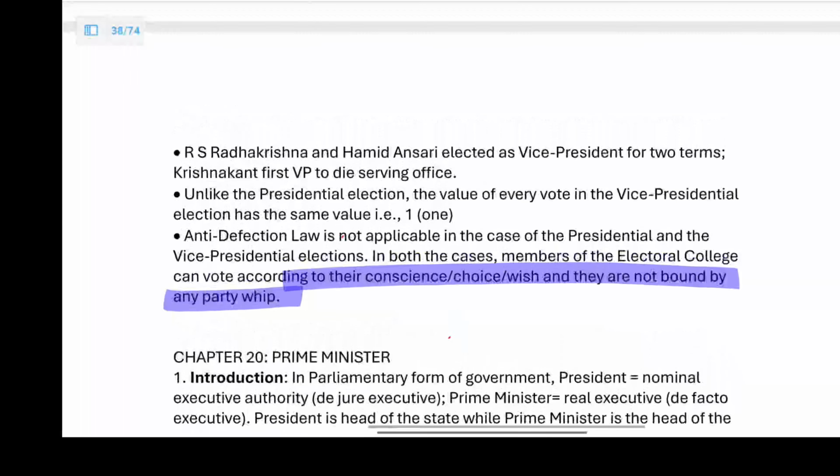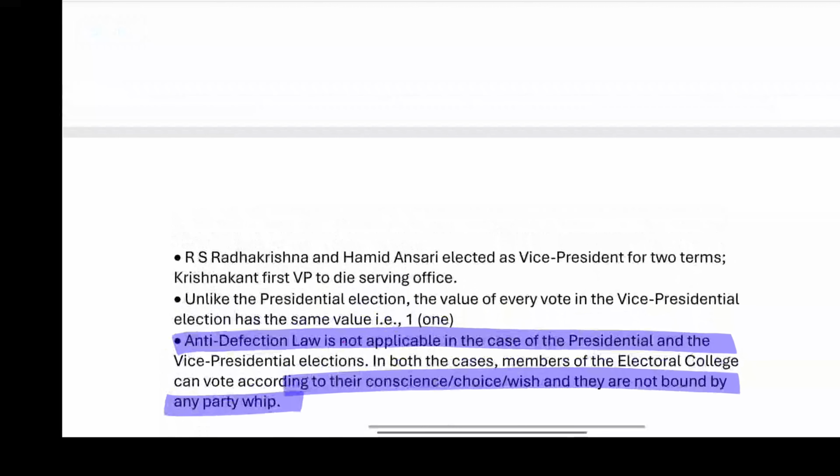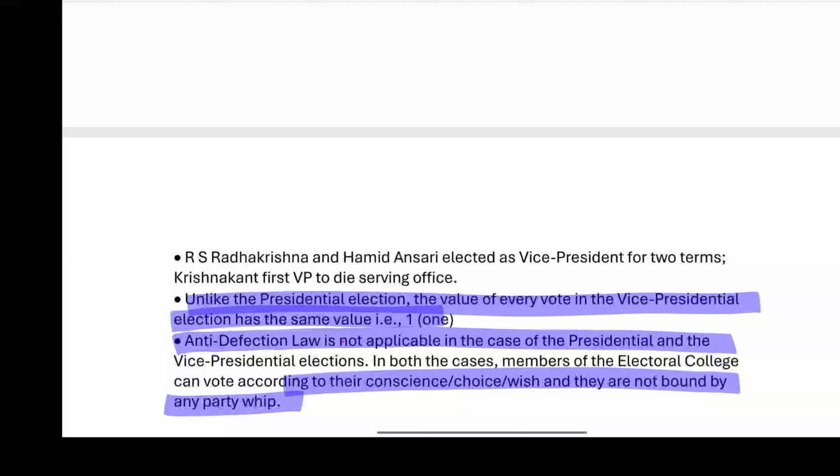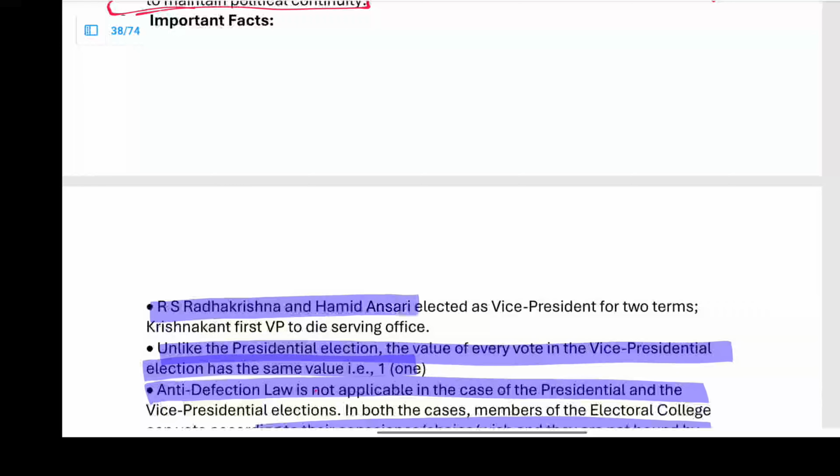Now, what is another important point to be noted? The anti-defection law is not applicable. Unlike the presidential election, the value of every vote in the vice presidential election is the same, that is 1. S. Radhakrishnan and Hamid Ansari held the term twice.